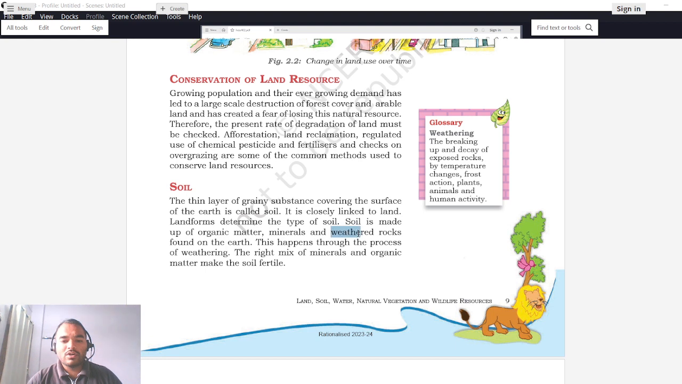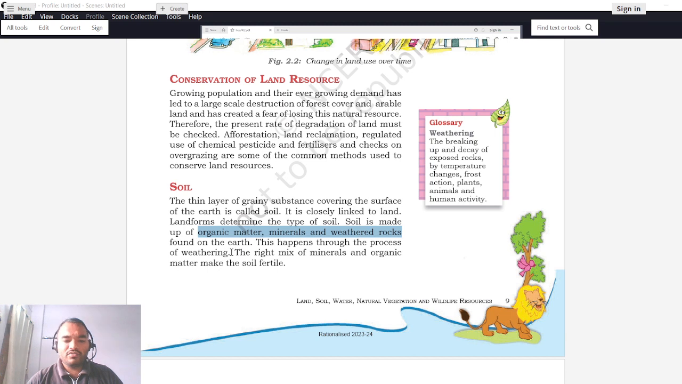And weathered rock means the sub layer of the soil that basically breaks down into small particles and forms some small grainy substances. So that is weathered rock, right? So all these three components, that is organic matter, minerals and weathered rock, together form what is known as soil. This happens through the process of weathering. The right mix of minerals and organic matter makes the soil fertile.